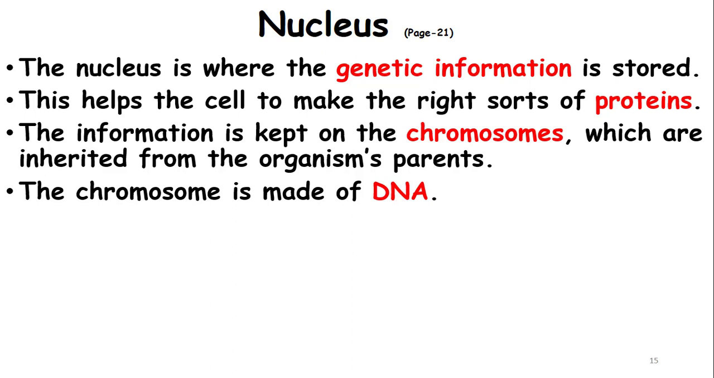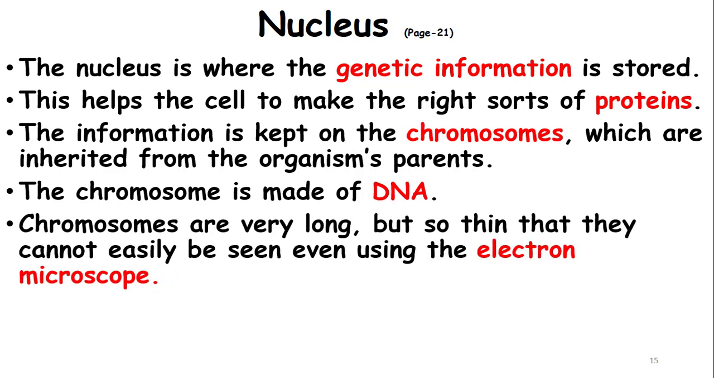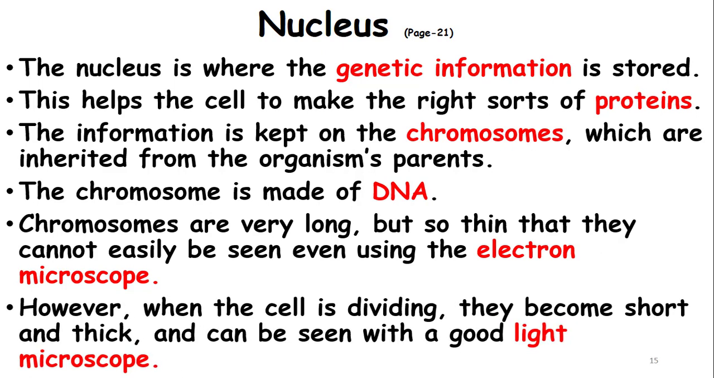The chromosomes are made of DNA. DNA is a short form of deoxyribonucleic acid, the most important molecule inside your body, inside every cell, and in every cell inside the nucleus, okay? It's a very long molecule made of nucleotides. Chromosomes are very long but so thin that they cannot easily be seen even using an electron microscope. However, when the cell is dividing, they become shorter and thicker and can be seen with a good light microscope.